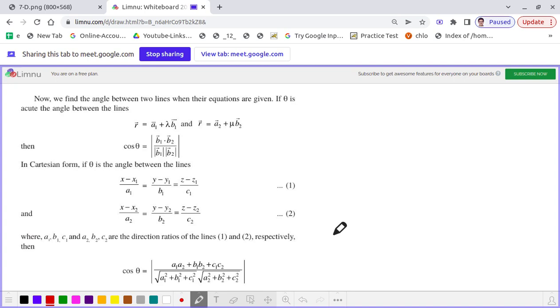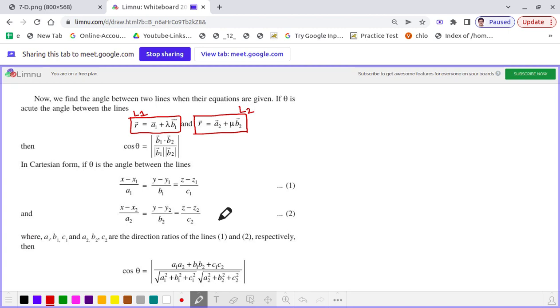Suppose L1 and L2 are those two lines, and this is the vector equation of the line L1, that is r vector is equal to a1 vector plus lambda into b1 vector. And let us consider that r vector is equal to a2 vector plus mu into b2 vector is the vector equation of the line L2.